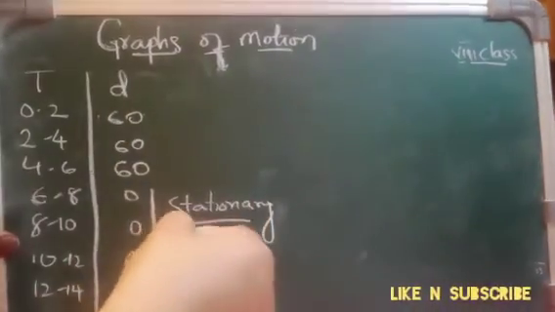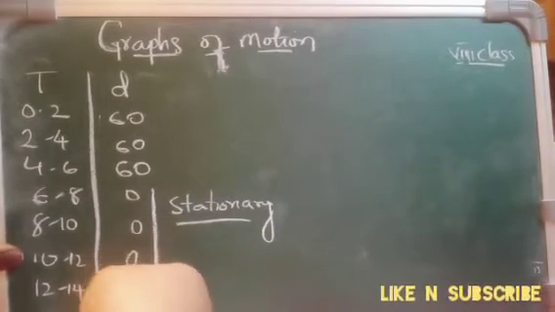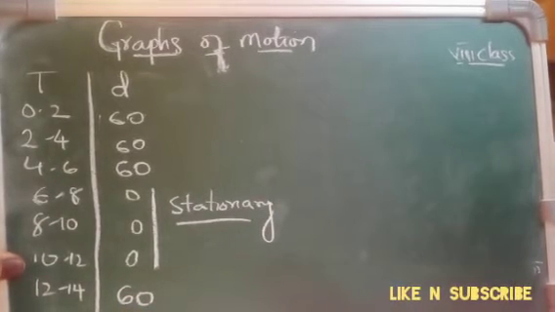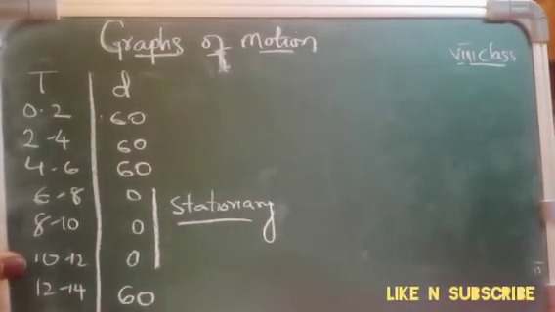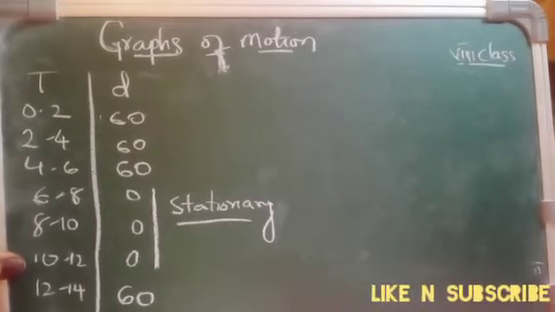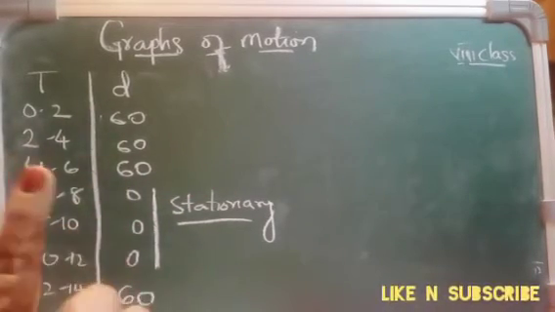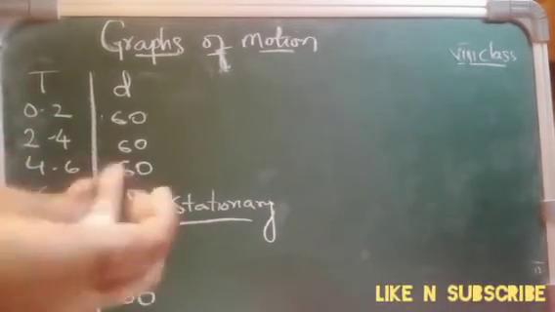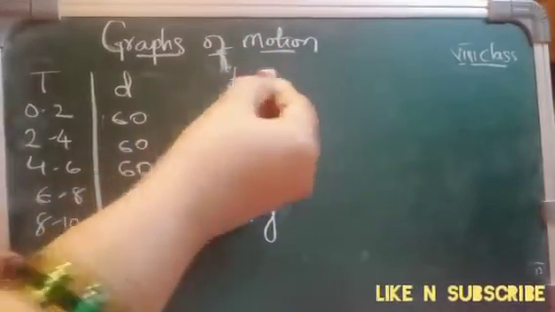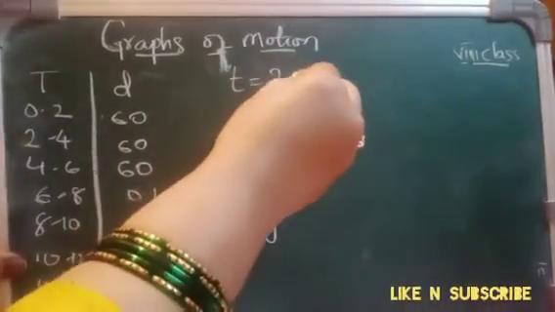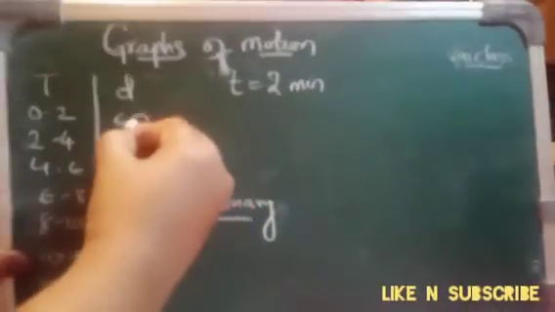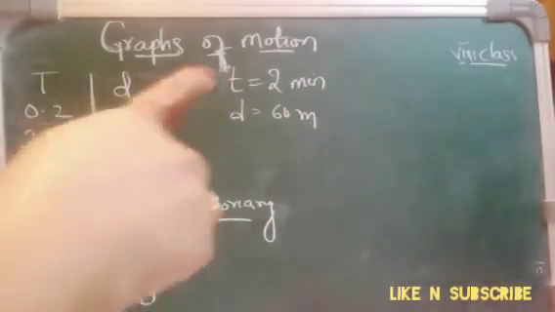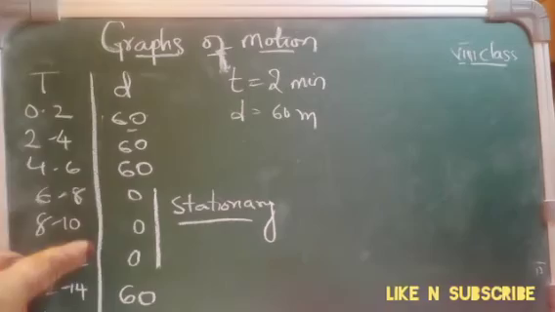Okay, so after standing there also, she started, it was 60 meters again she traveled. Okay, she traveled again for 60 meters and next 60 meters, but the distance did not change. Okay, the time she took is the same. Time, how much she is taking for every movement, she took for 2 minutes, right? She's taking every 2 minutes, and the distance she is traveling is always 60 meters. So time and distance is not changing even after she is standing.